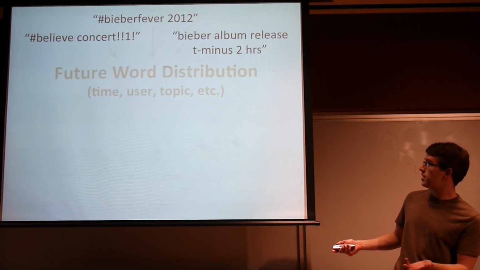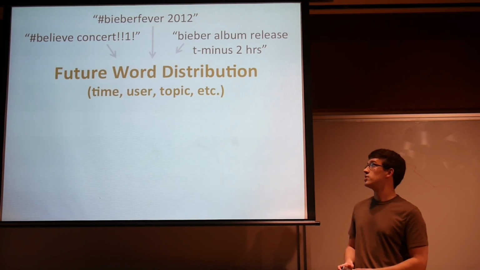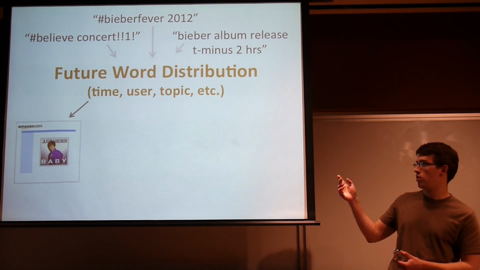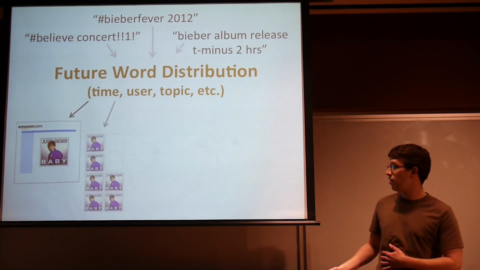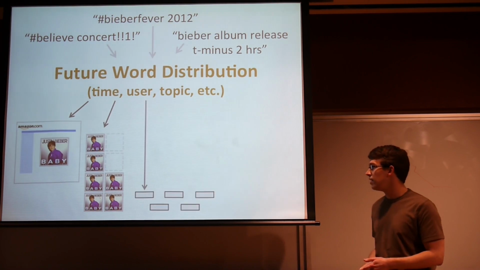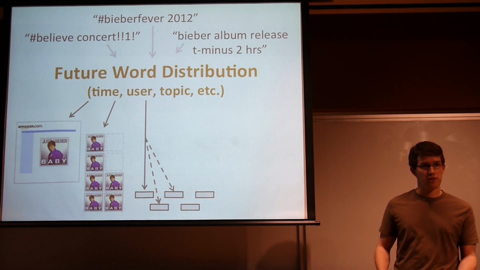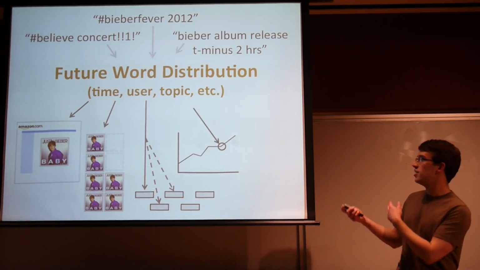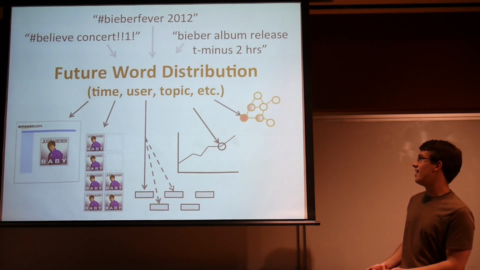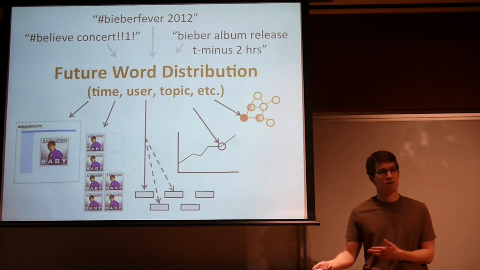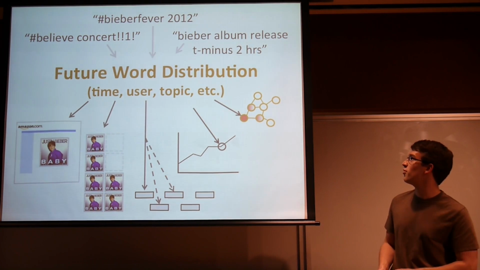And why would you want to do this? There are many different reasons why you'd want to predict future word distributions. Some examples were selling ads on Amazon, doing supply forecasting to figure out how popular something may be, doing load balancing on servers, so if you knew that there was going to be a trend in some particular area, doing stock price prediction, and then actually tracking actual Bieber fever through a social network of population. So this is all from before.